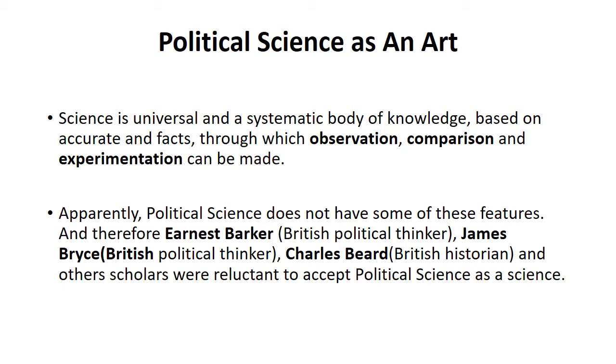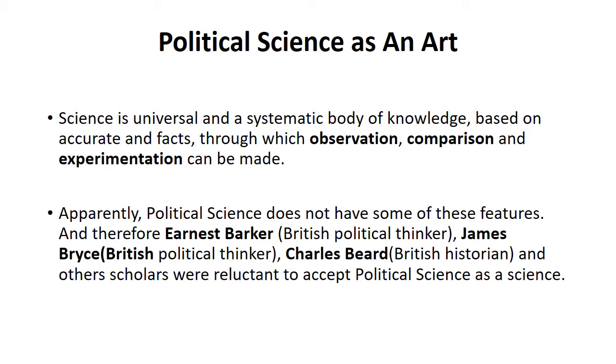So apparently political science does not have some of these features. In science, for example, we say there has to be some sort of observation, some sort of experimentation, and some sort of evidence. Apparently, some of these features are missing in political science. So we can say that political science is to be considered as an art, because there are some concepts where there is no accurate definition and there is a little bit of ambiguity in its nature.